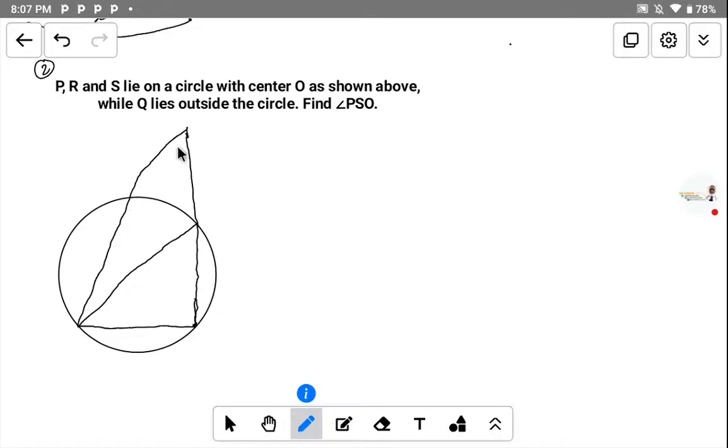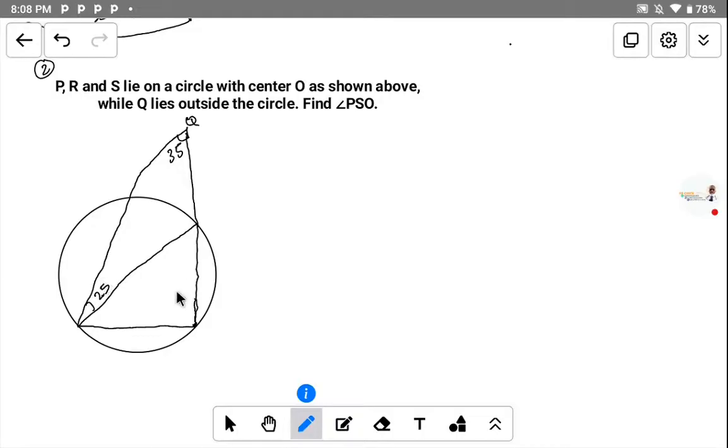So they form an angle here. This angle is given as 35 degrees, and it is called angle Q. And the angle here is given as 25, angle 25. That is what we have at the angle here.